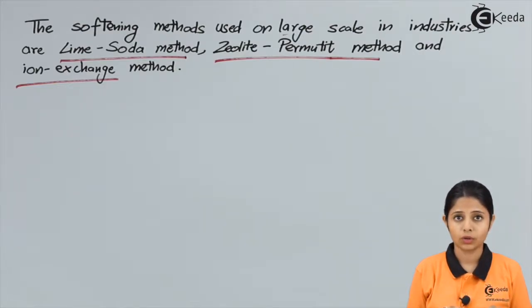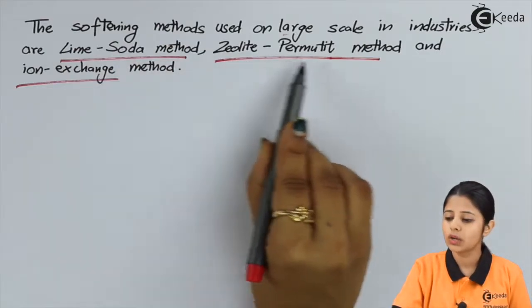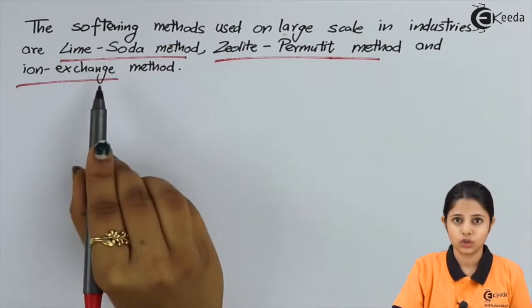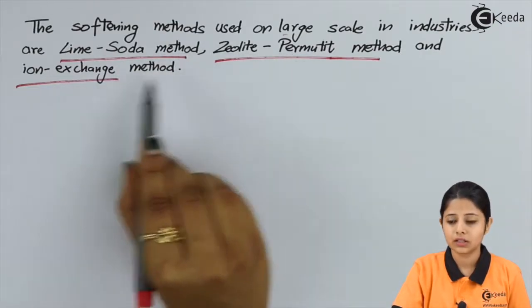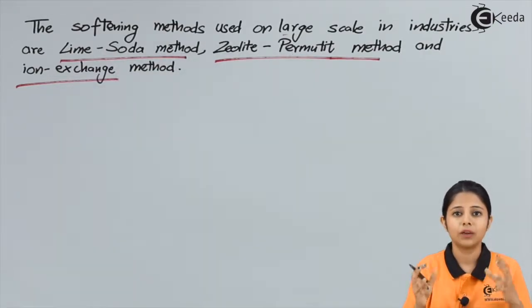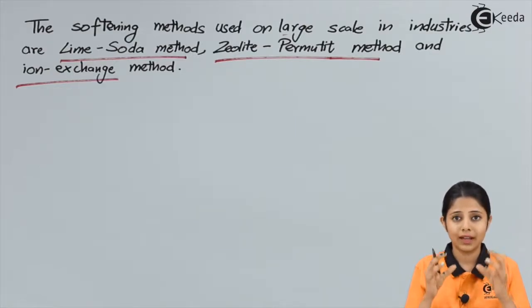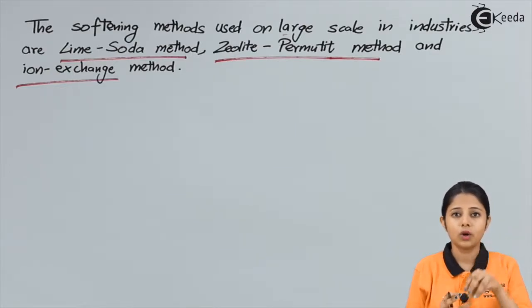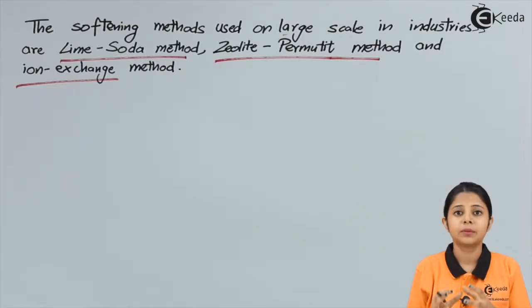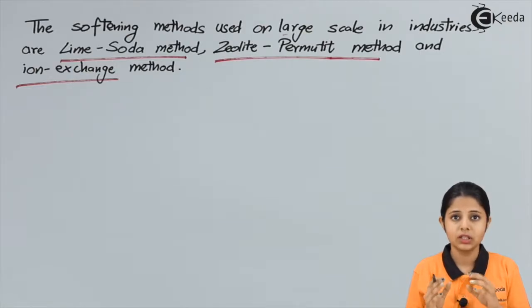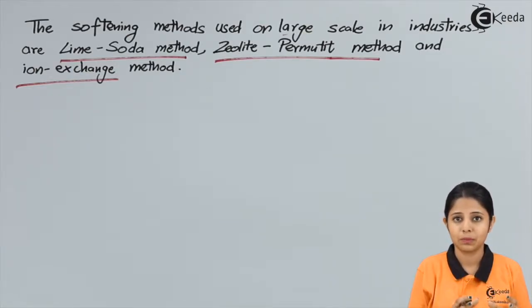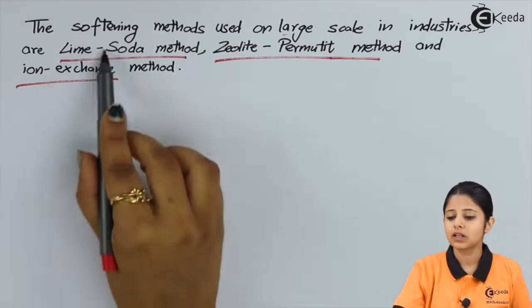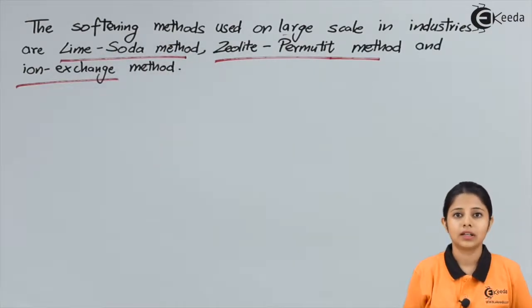But for permanent hard water, we will need chemical reactions to happen, and these chemical reactions happen with the help of either lime soda method or zeolite permutite method or ion exchange method. Now these are the three reagents over here which are being used. That means they will have big machineries. These machineries will have chemicals inside them, and when you pass your hard water through the chemicals, the chemicals will try reacting with the hard water, try converting the ions of the impurities into something else which can be formed as a precipitate and settle down. We'll study all these processes in detail in the later sessions.